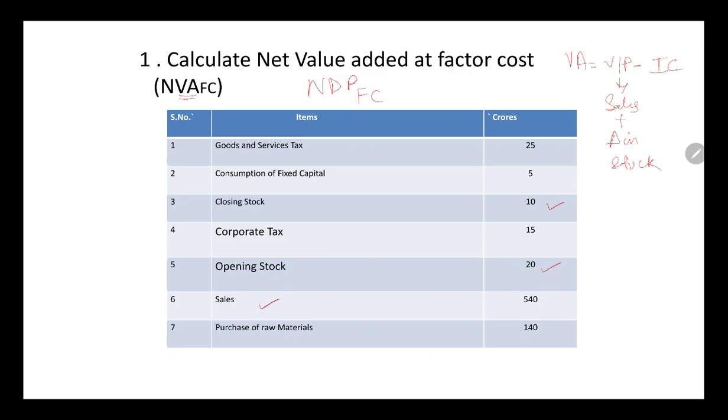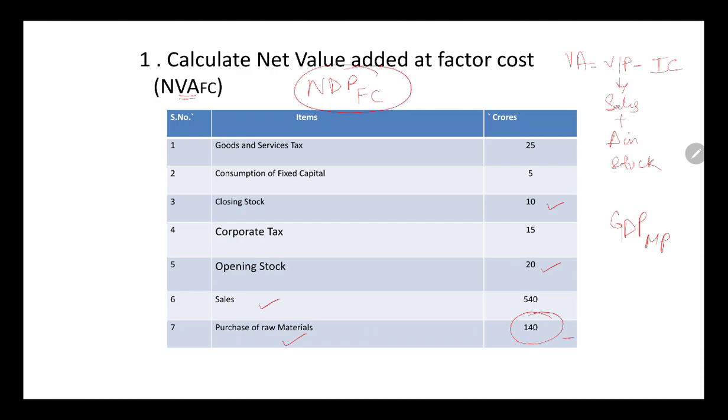Okay, so we will take 540 minus 10, and then we will deduct the IC. They have not given you the IC directly, but purchase of raw material is nothing but our IC only, so we will deduct this. This will ultimately give us GDP at MP. Now your conversion comes into place.